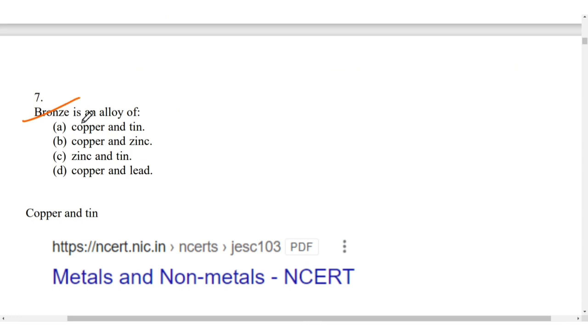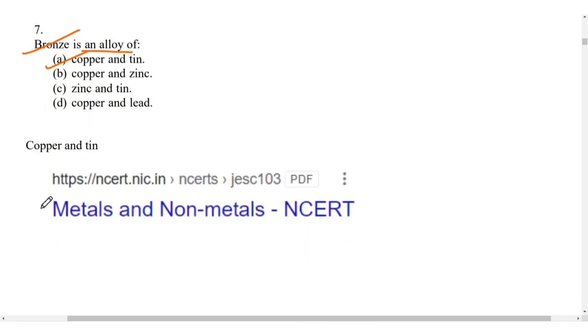Next is bronze, an alloy of copper and tin, and you can see it is in again the metals and non-metals chapter. So they have asked around two to three questions from the same chapter, right?